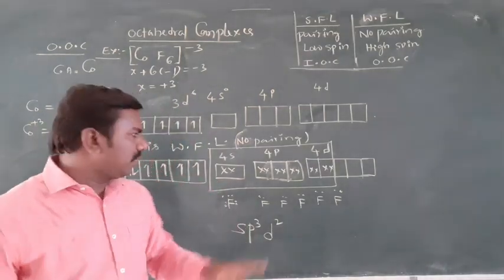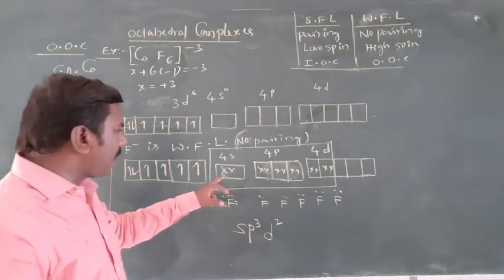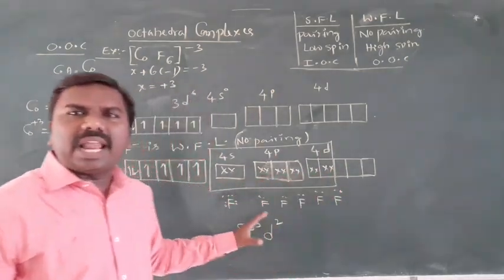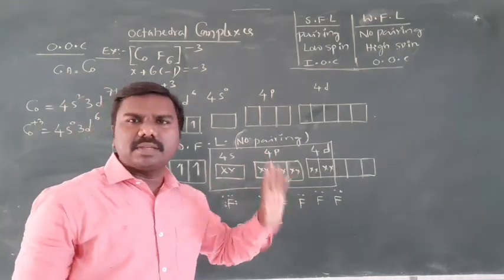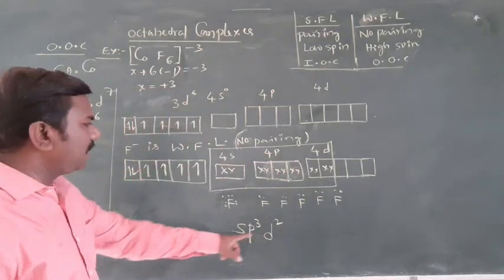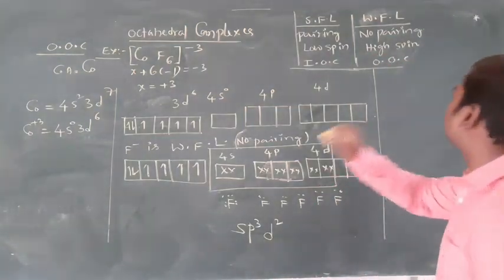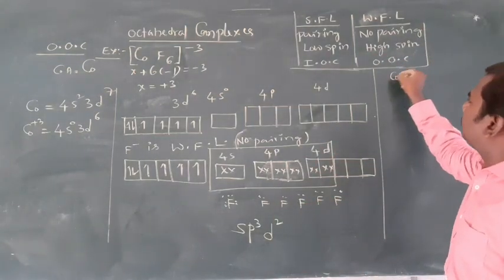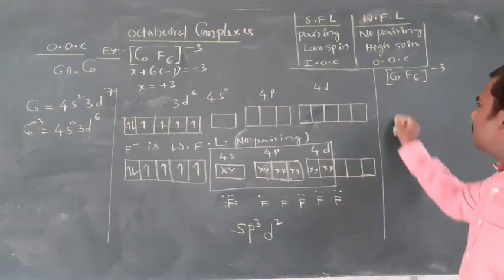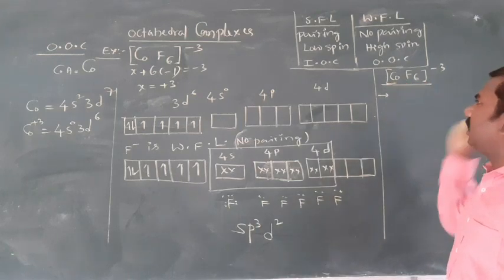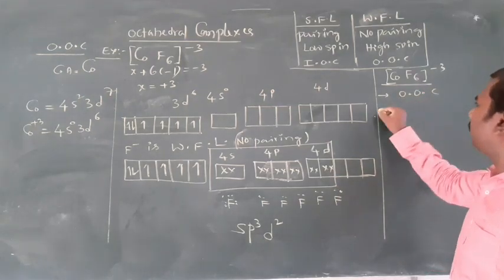Before hybridization, remember these orbitals are empty. After hybridization, these orbitals are paired with ligand electrons. Ligands donate electrons to empty orbitals. Clear, all of you? This is sp3d2 hybridization. We will write all these properties for this complex. If you observe this complex, CoF6 3 minus, is it inner orbital or outer orbital? Outer d orbitals are involved in hybridization, so it is an outer orbital complex.